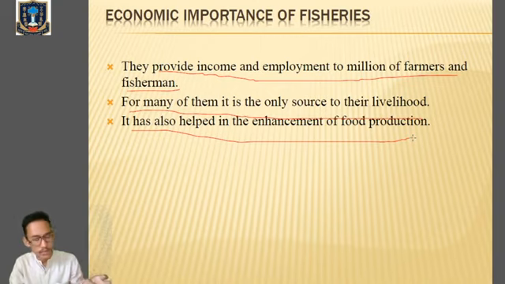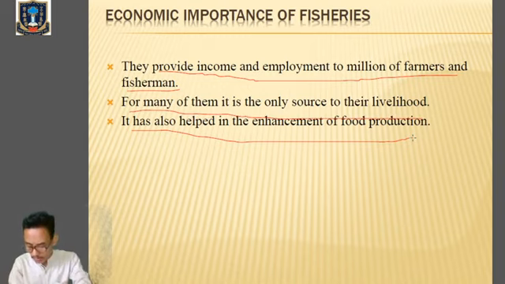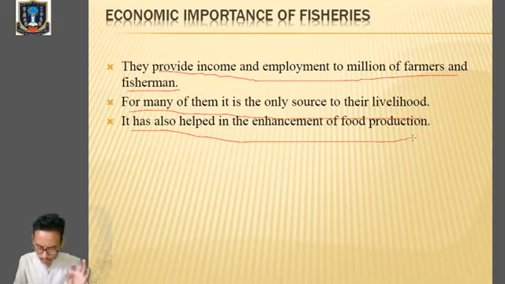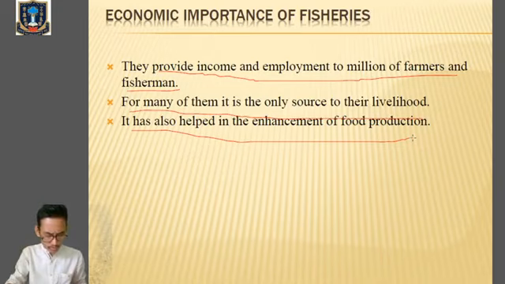White revolution is in terms of milk, and blue revolution is mainly concerned with increasing the production and availability of fish. So remember the words white revolution and blue revolution: white revolution is concerned with milk production and blue revolution is concerned with production of fish.